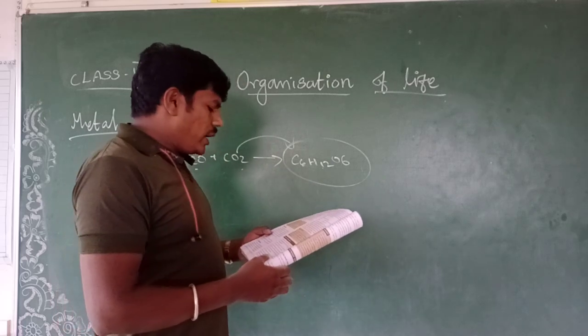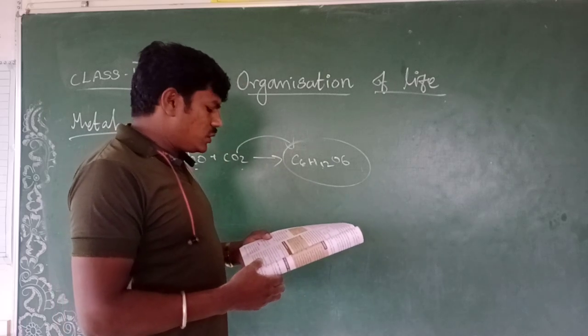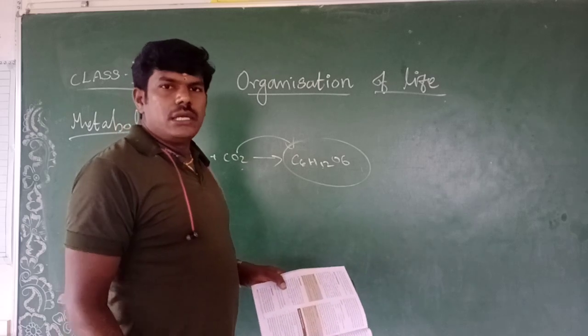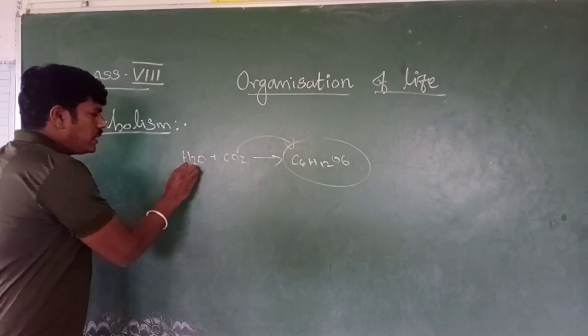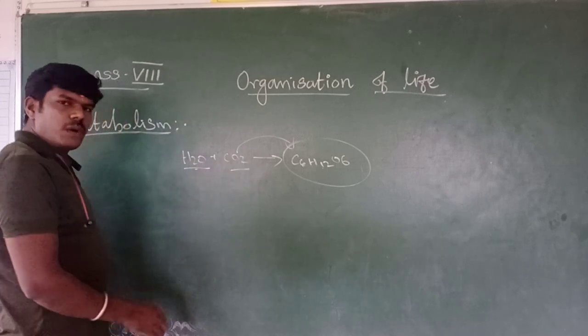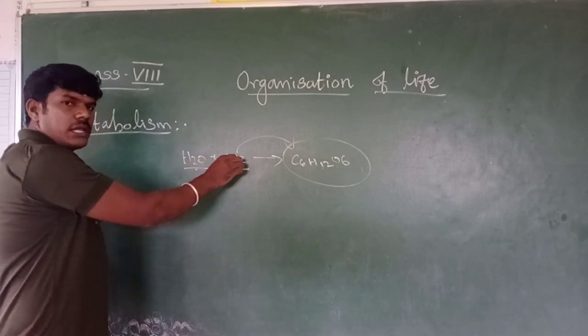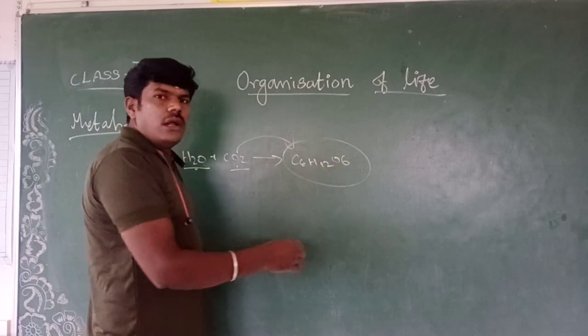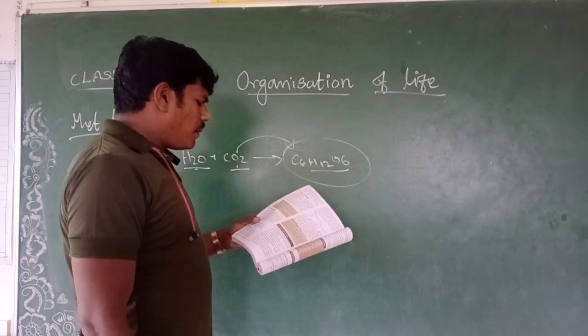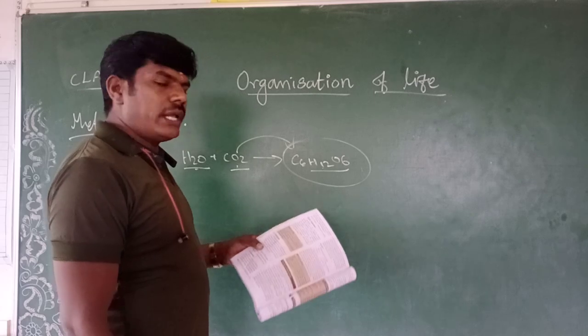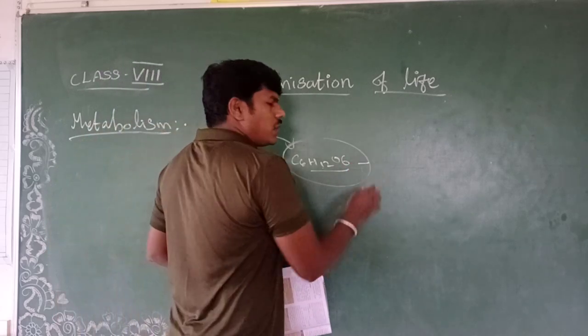And during anabolism, small molecules are changed into larger ones. Water is a small molecule. Carbon dioxide is a small molecule. These two small molecules combined together will make a large molecule, that's glucose. And the more complex molecules are carbohydrate, protein, and fat. Glucose is also one of the carbohydrates.